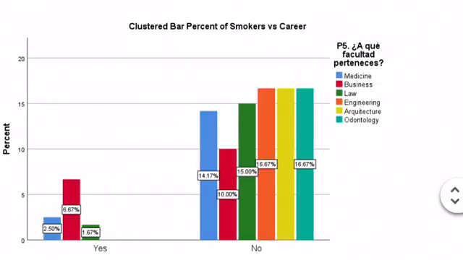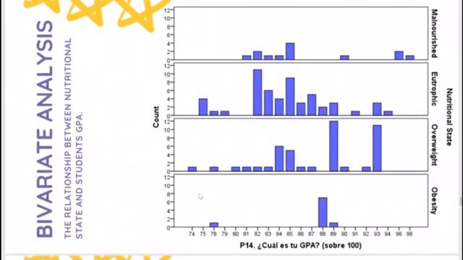The faculty with the majority of smokers is business, 6.7%, and the faculty with the fewest smokers is between engineering and odontology, with 16.7% each.